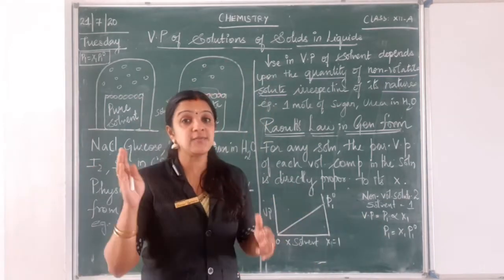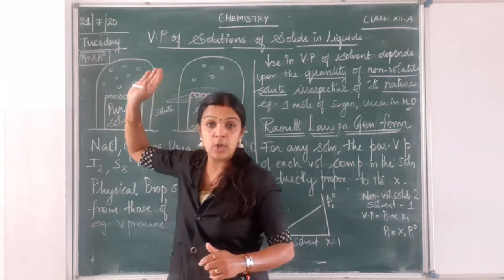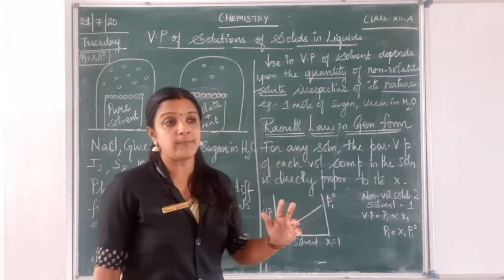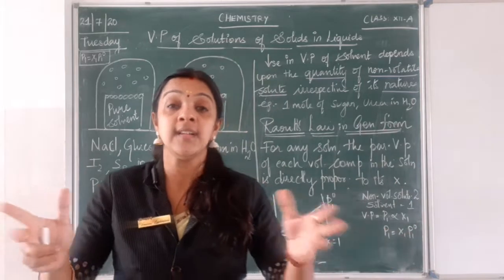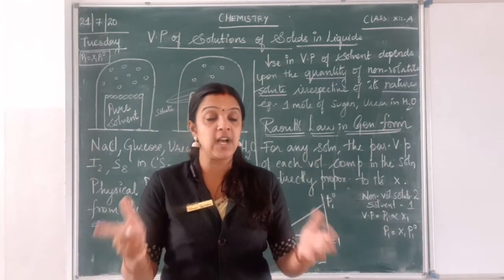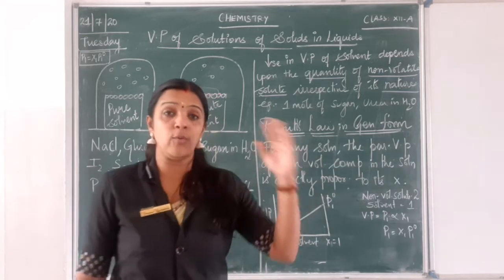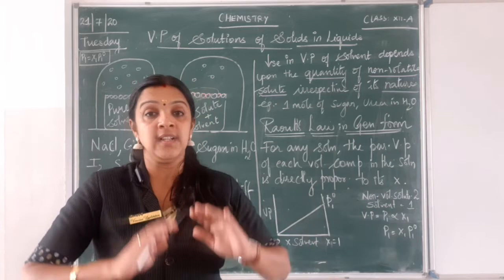So in those cases we were deriving that P1 is equal to x1 into P1 naught. You remember, children? We were doing that. But in general form, how can I say what Raoult's law is? So how should we say that? For any solution, it can be a mixture of volatile liquids or a non-volatile solute in a volatile liquid.